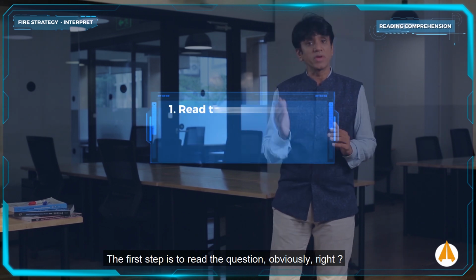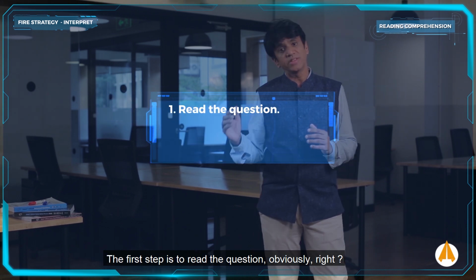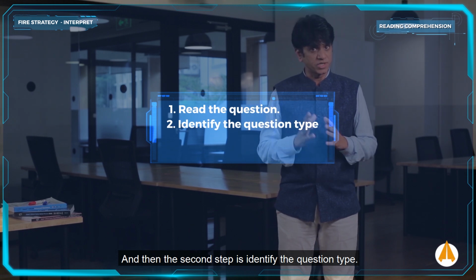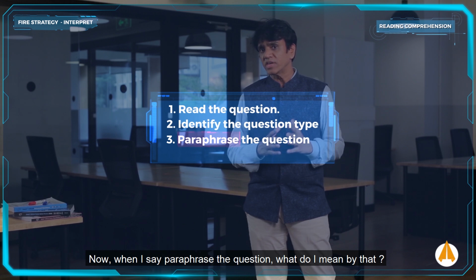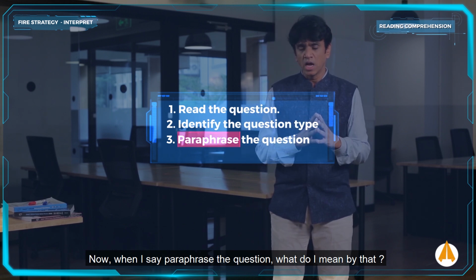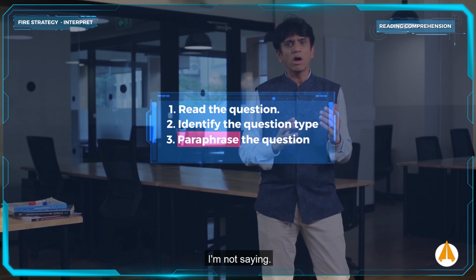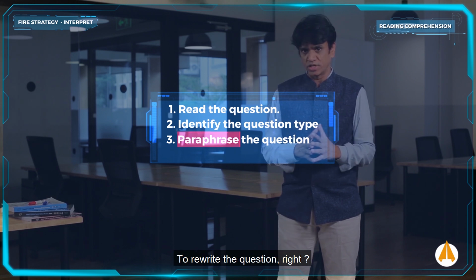The first step is read the question, obviously, right? And then the second step is identify the question type. And the third step is paraphrase the question. Now, when I say paraphrase the question, what do I mean by that? I'm not saying to rewrite the question, right?